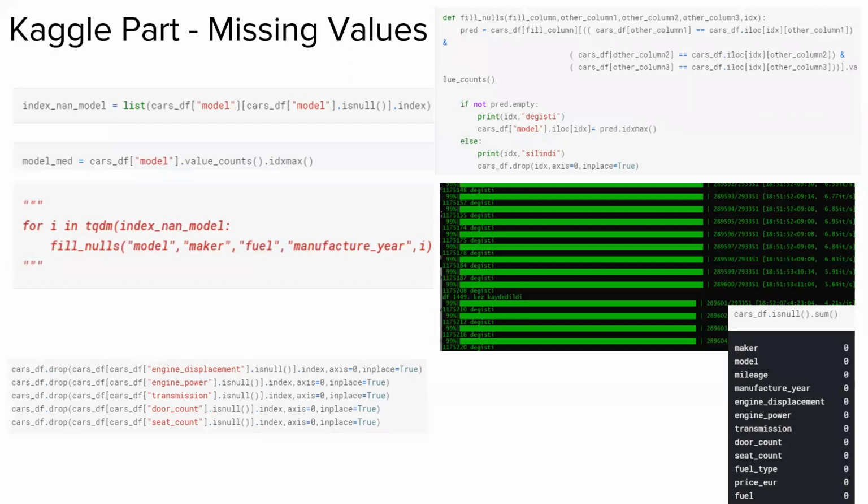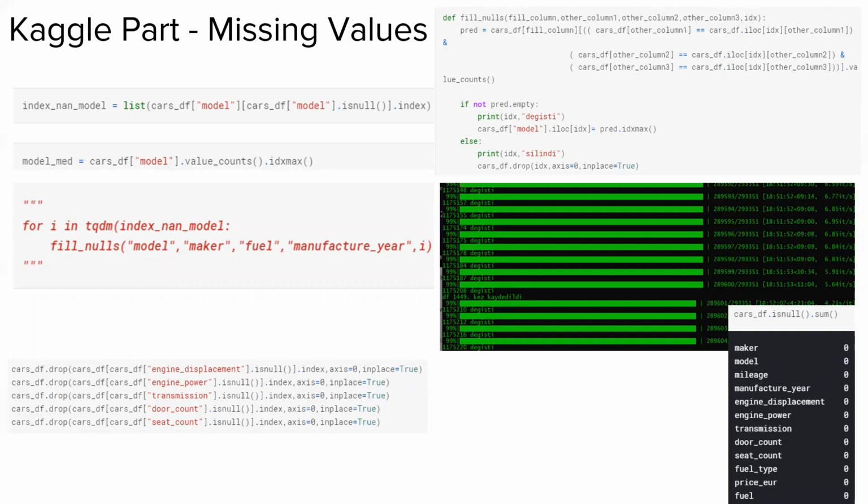And missing values. The first step is to find null values in a list where we select the model feature. The second step is to write a function to fill null values. The fourth step is in a for loop. We call the function and we fill the model feature using maker, fuel, and manufacturer year, because they are uncorrelated with the model feature. After 20 hours, this filling is completed. Only one missing process here.